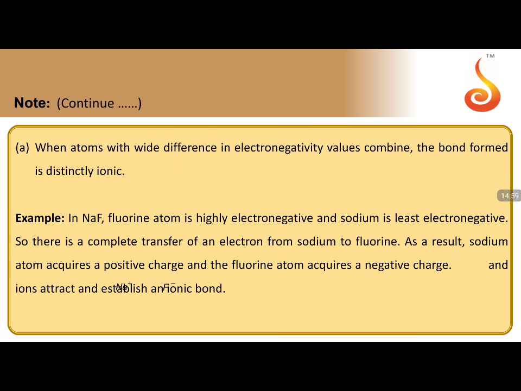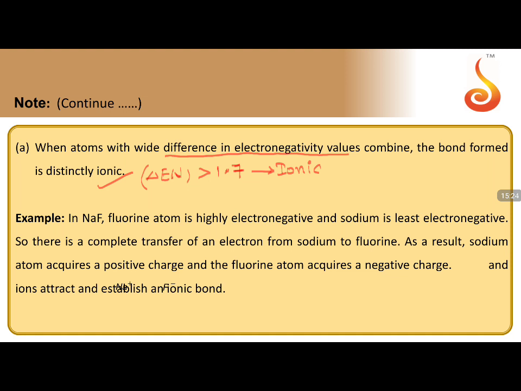When atoms with a wide difference in electronegativity values combine, the bond is distinctly ionic. So I can say here, the difference in electronegativity greater than 1.7 means the nature of the bond is distinctly ionic. Correct? Okay.